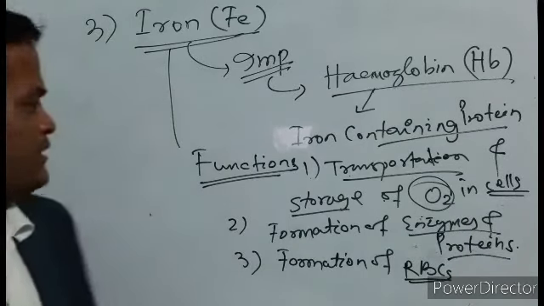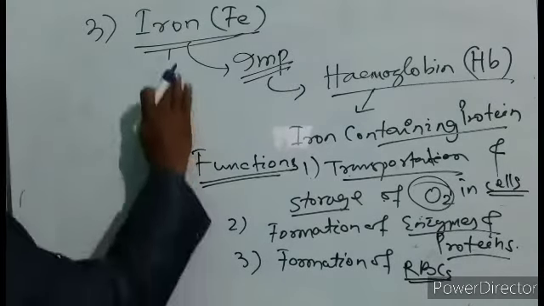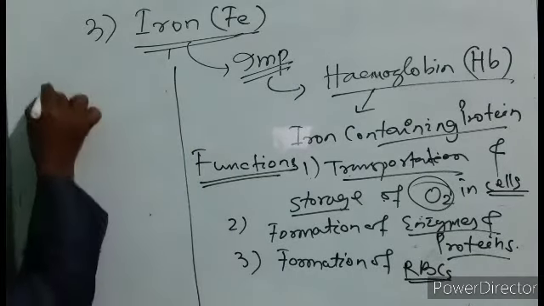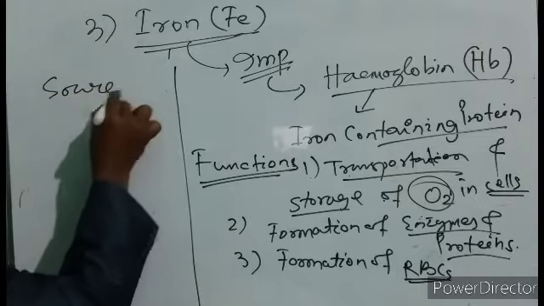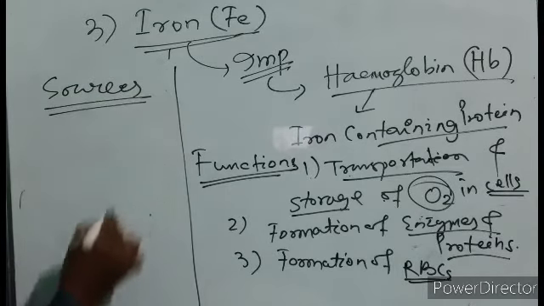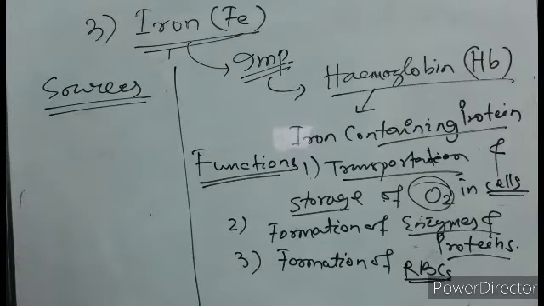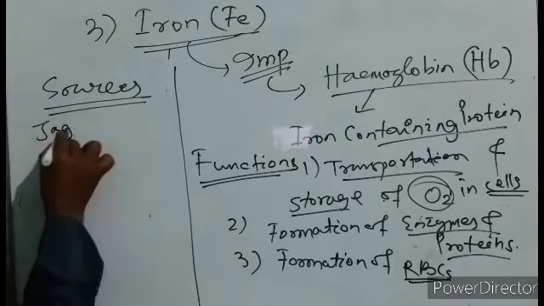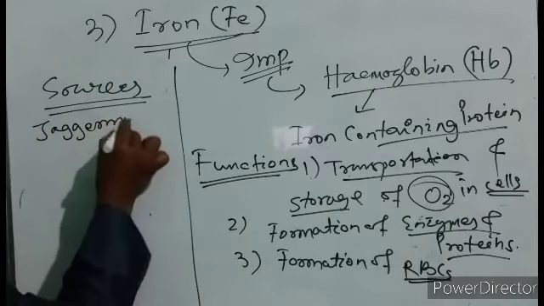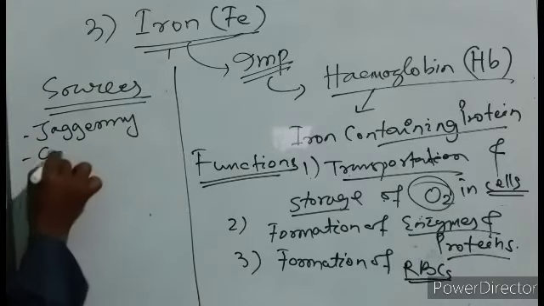So let us see what are the sources. Sources of iron: number one, jaggery and green leafy vegetables.